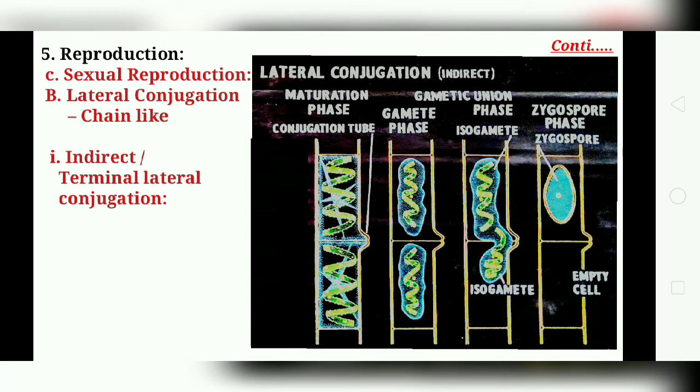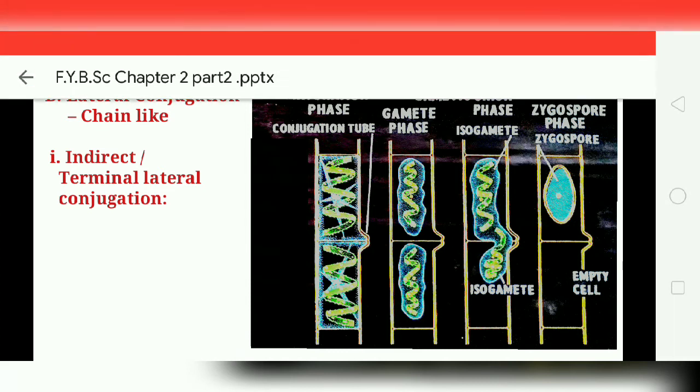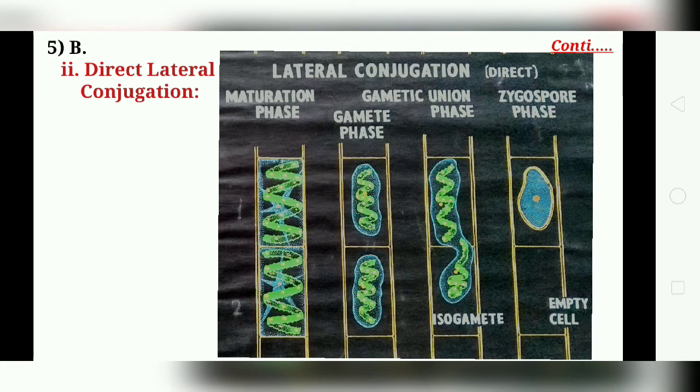Now the second part, the direct lateral conjugation. This was discovered, I think, by Yonger in 1956. He reported this type of conjugation and found it in Spirogyra georgiensis.